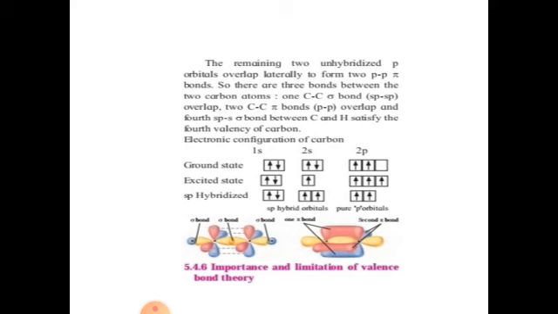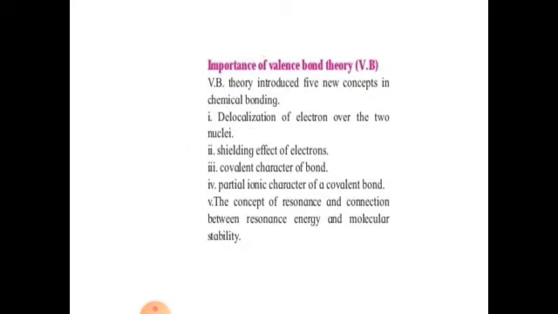So the electronic configuration of carbon in ground state is 1s2, 2s2, 2p2. In excited state, 1s2, 2s1, 2p3. And sp hybridization takes place between 2s and 2px, while 2py and 2pz are used in the formation of pi bonds.